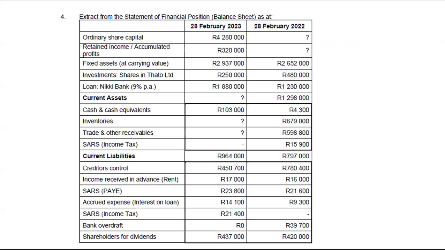So how do we get this taxation paid? You will take balance from last year, and this is where you need to be careful. You need to check where you're getting your balance. If we had taxation paid from last year in trade and other receivables, we are receiving that money this year. If we had taxation paid from last year in trade and other payables, we are paying it this year. For this one, it was in trade and other receivables. And when you look at 2022, SARS income tax was 15,900, and it was in trade and other receivables, meaning that this year we will receive it because it was owed to us by SARS.